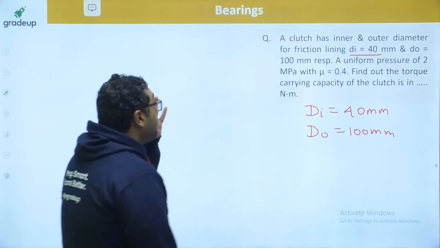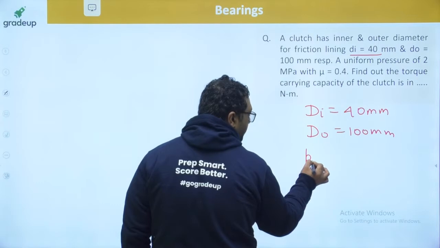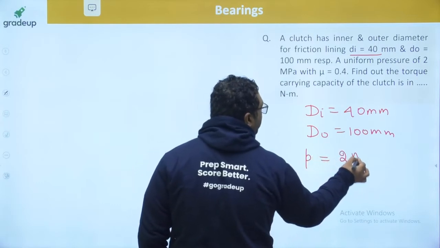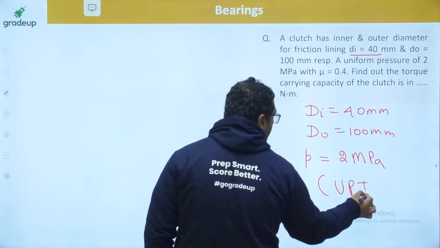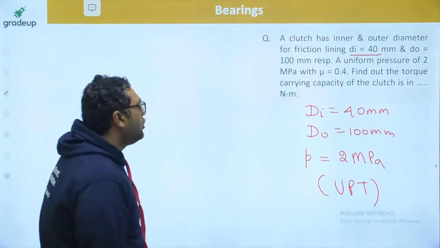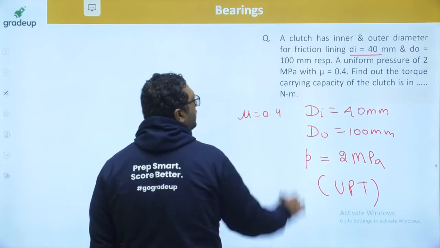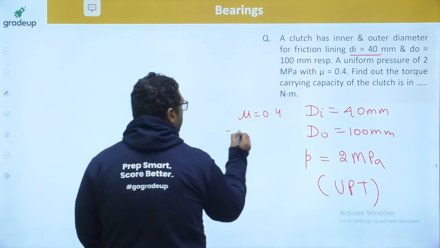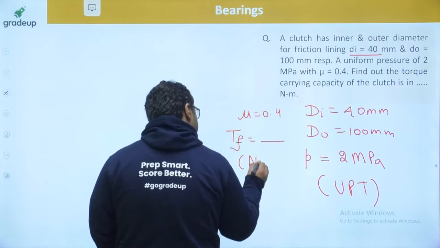A uniform pressure of 2 MPa. They have said pressure to be uniform, which means constant, so you will be using UPT. The coefficient of friction is given to be 0.4. Find out the torque carrying capacity of the clutch in Newton meter.